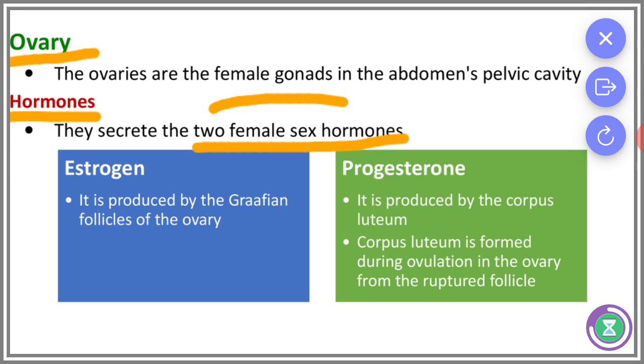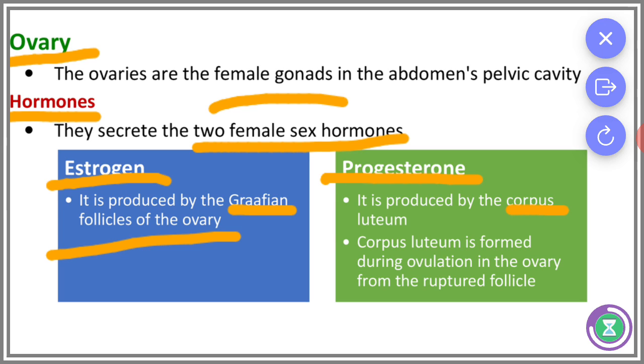In males there is only one sex hormone, testosterone, but females have two sex hormones, estrogen and progesterone. Estrogen is produced by the Graafian follicle cells of the ovary, and progesterone is produced in the corpus luteum. The corpus luteum is formed during ovulation in the ovary from the ruptured follicles.